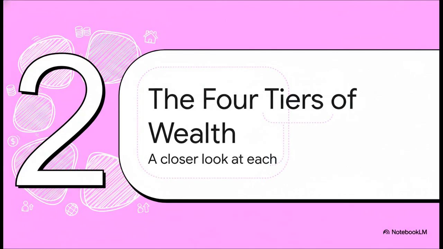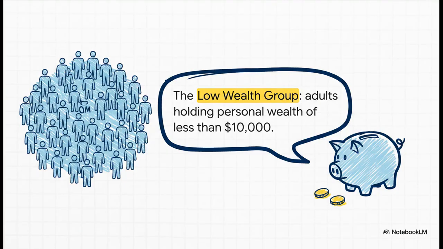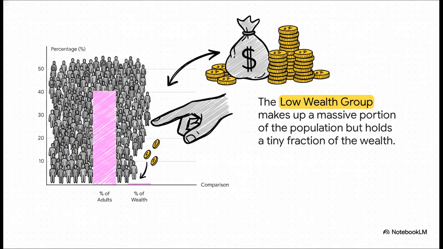All right, to really get a handle on this, we've got to look at each of these 4 tiers up close. We're going to unpack what these percentages actually mean for real people and their slice of the pie. Okay, so let's start at the bottom of the pyramid. This is the low wealth group, and we're talking about adults who have less than $10,000 in personal wealth. And this right here just perfectly shows the core of the issue. This group makes up a staggering 40.7% of all adults. We're talking more than 1.5 billion people, but their combined share of all the wealth on the planet is just 0.6%. It's a massive population with just a tiny fraction of the assets.